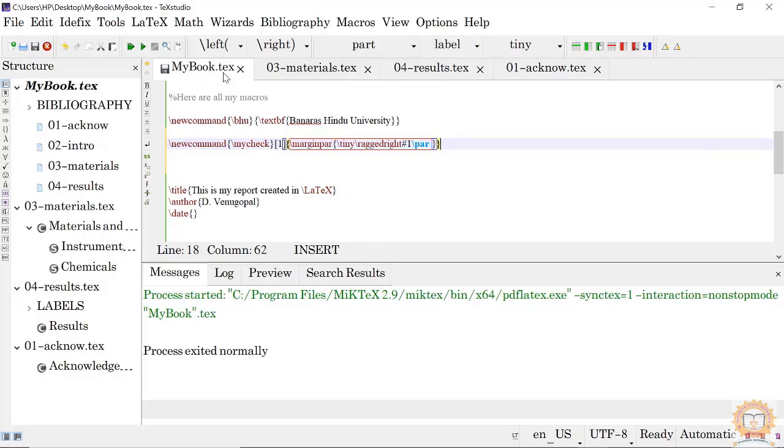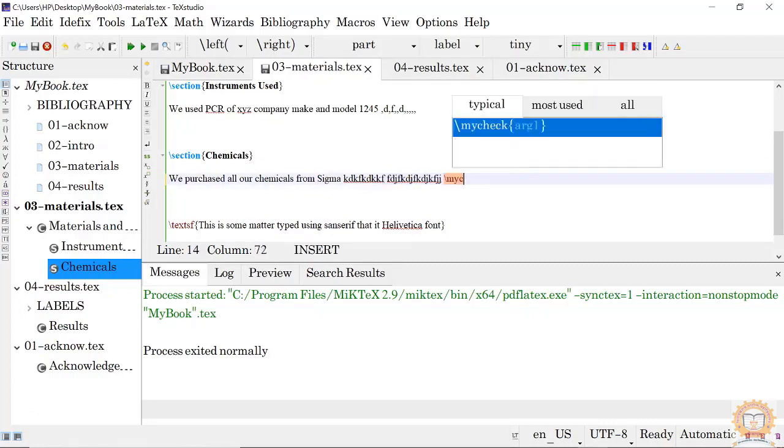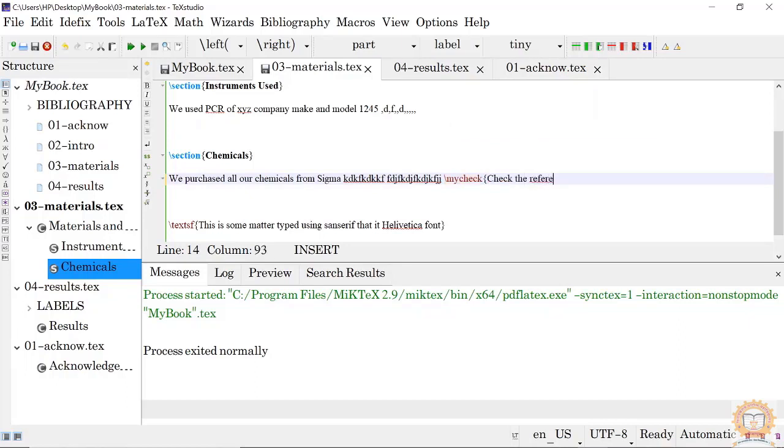So this is my check. Now suppose I want to write in these materials. I am writing my thesis, okay. Here I have some doubt. So I simply put my check, the reference.